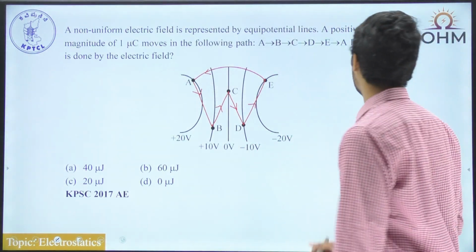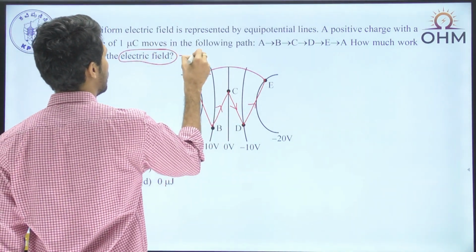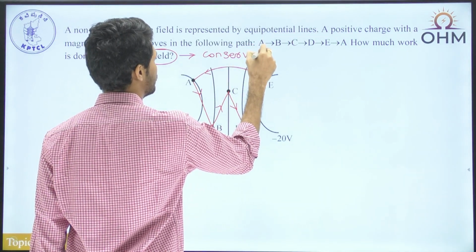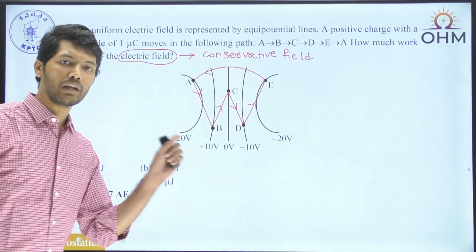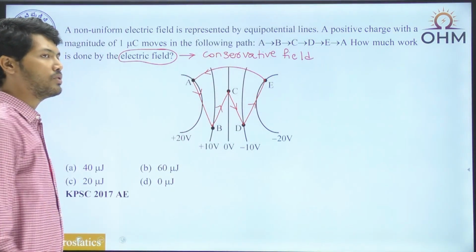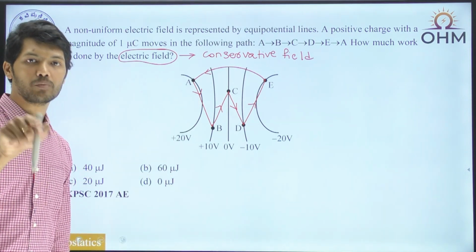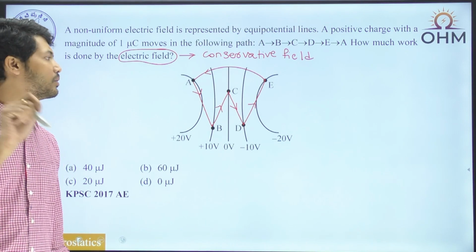We have to know that electric field is a conservative field. So since electric field is conservative field, whenever any charge moves in a closed path, work done in moving that particular charge along a closed path. If it is an open path, maybe we are supposed to spend some work or spend some energy.